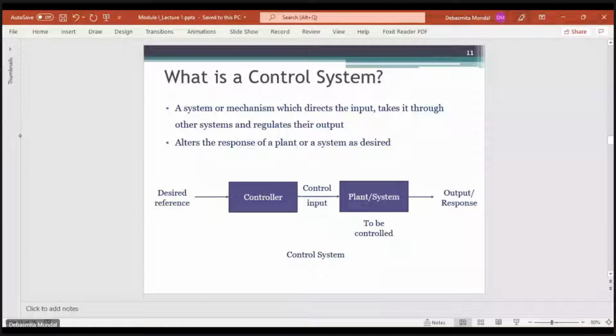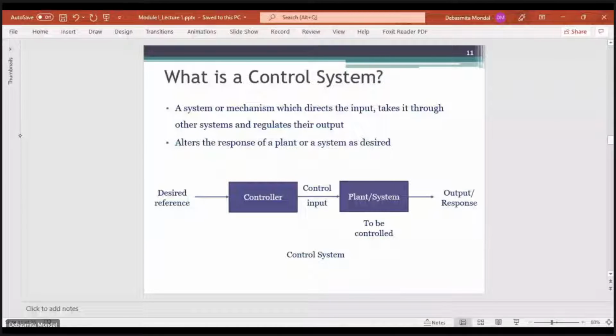So this is our desired reference. That means we want the output to be of this value. So we have an input, and that is known as your desired reference. Then you have a controller. The output of the controller is known as a control input, and that control input is fed into the plant or the system which needs to be controlled in such a way that the output of this plant or system is the one that we are trying to achieve.